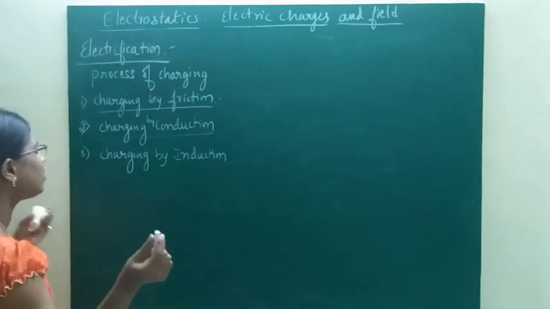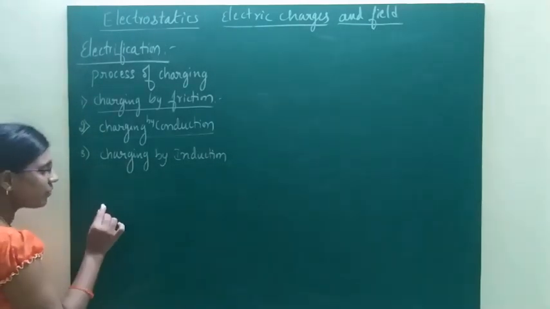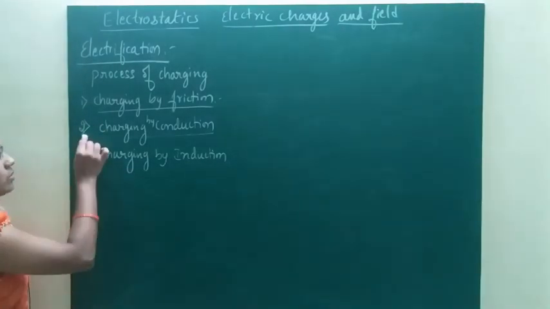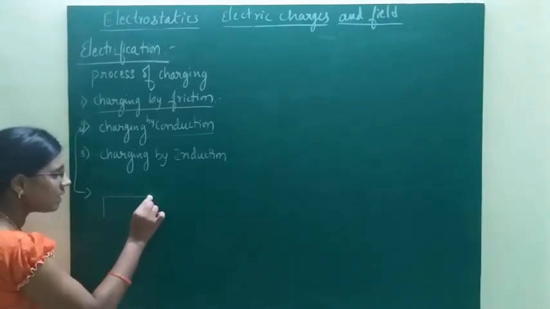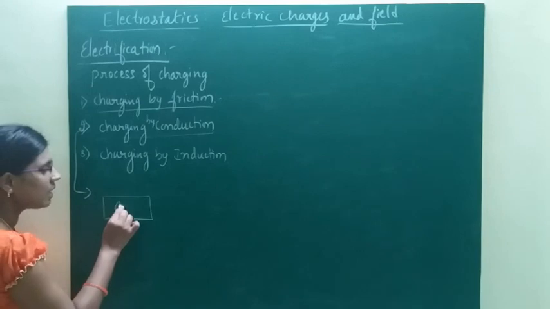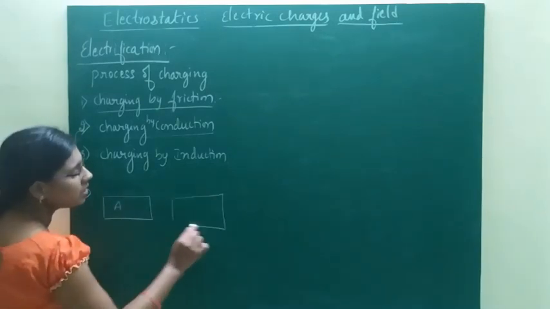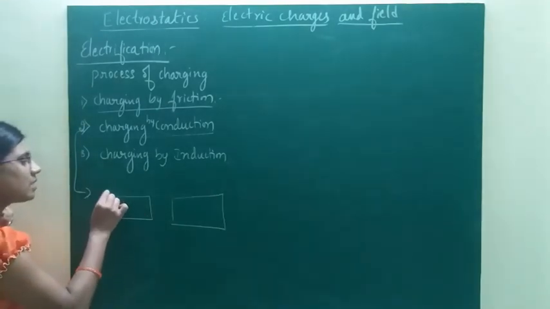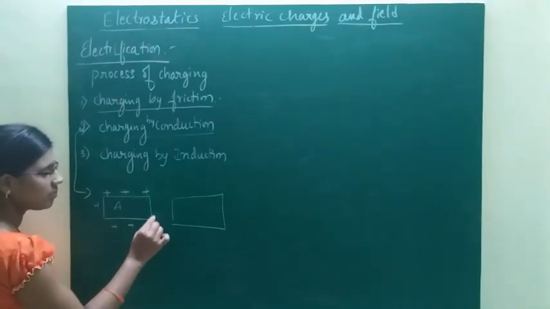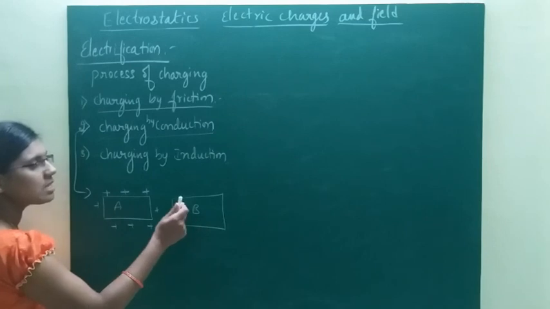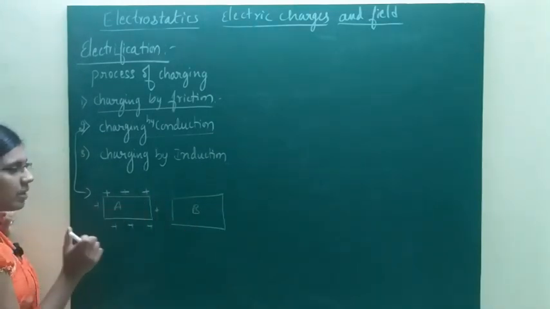For example, consider two conductors, conductor A and conductor B. Conductor A is a positively charged conductor and conductor B is the uncharged conductor.